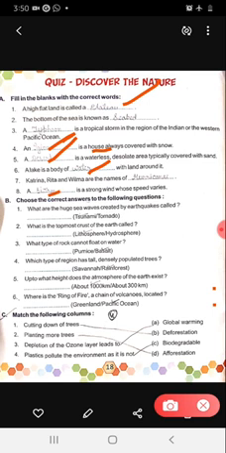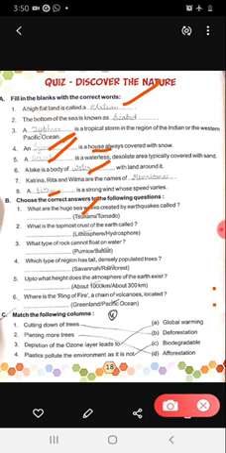Okay. The next one has two options. You have to tick mark the correct one, or you have to write the correct one. The first one: what are the huge sea waves created by an earthquake called? So the answer is tsunami. The next: what is the topmost crust of the earth called?